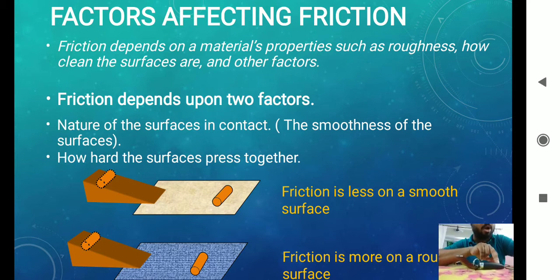It depends how hard we press it. It depends on the surface. Suppose this is the surface, and this is the object. It depends on the surface, and hence friction is counted. So friction is less on a smooth surface, and friction is more on a rough surface. These are the points that we continued from the last class.